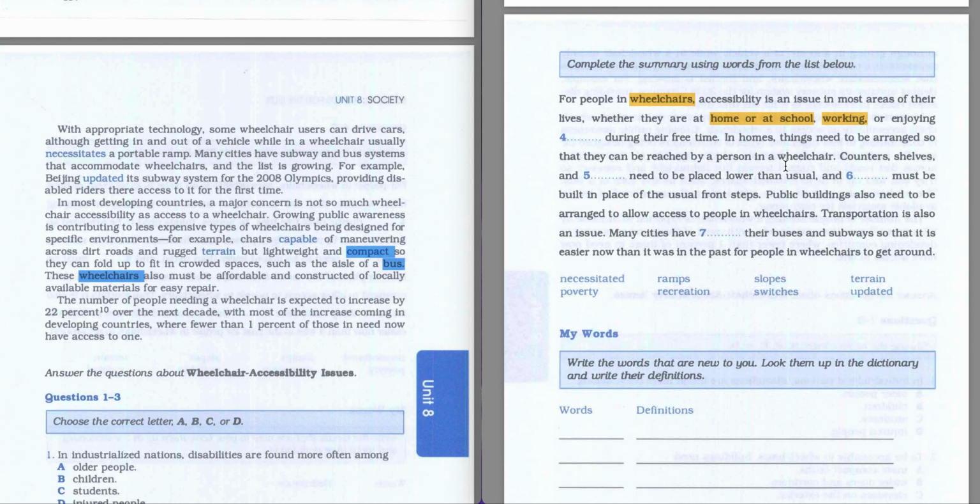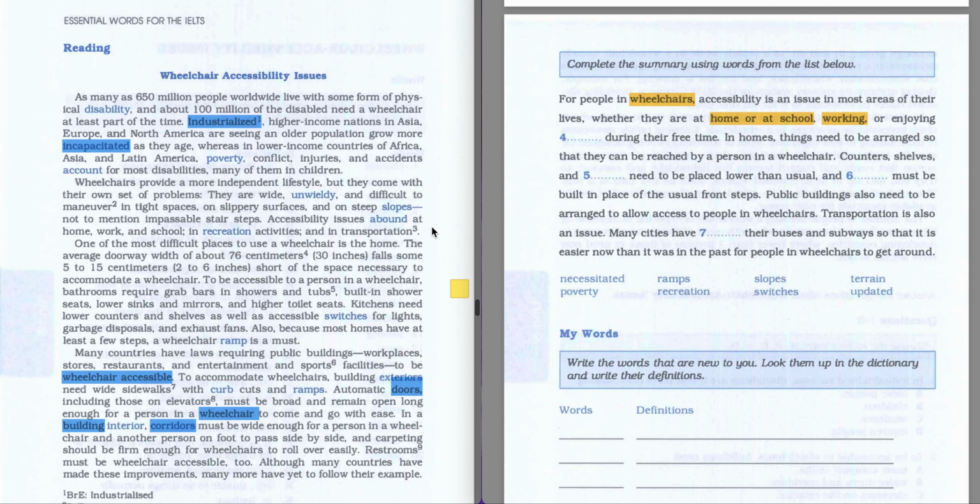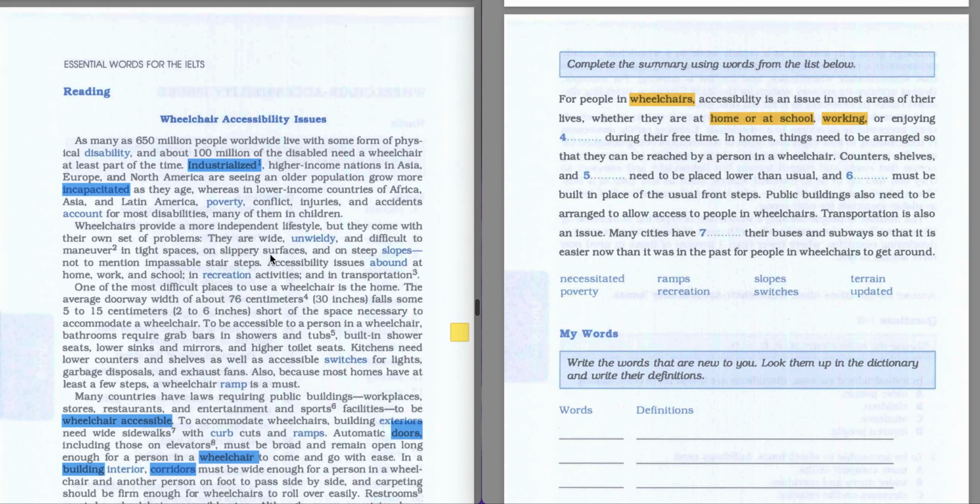So this is gonna be our keywords. Let's scan the text, and let's try to find any information related to work, home, or school. So we scan from the first paragraph. We know that we don't have any information about it here. It's more related to the countries.